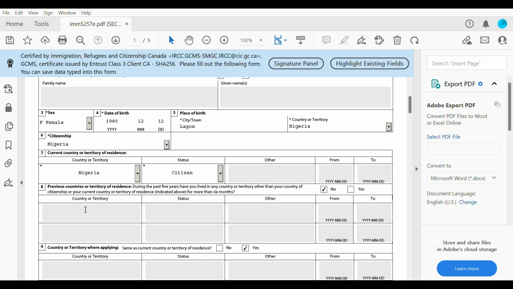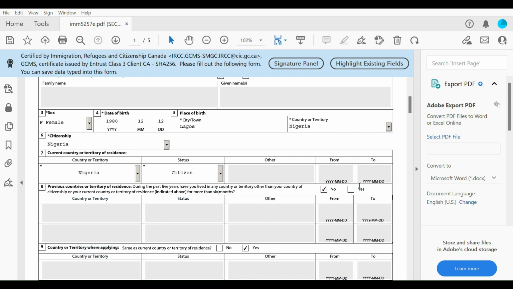Okay, so moving on, here it is asking for previous countries or territories of residence. During the past 5 years, have you lived in any country or territory other than your country of citizenship or your current country or territory of residence for more than 6 months? So in the last five years, have you lived in any other country other than your country of citizenship for more than 6 months?